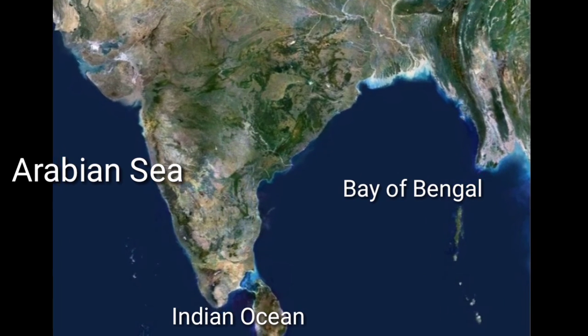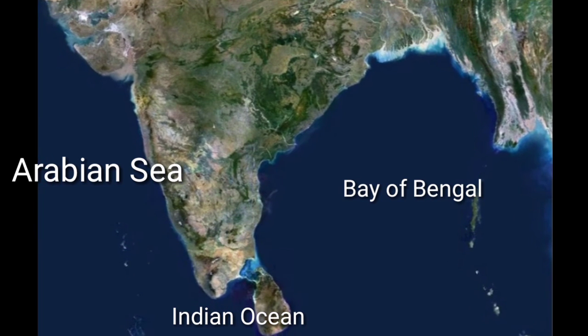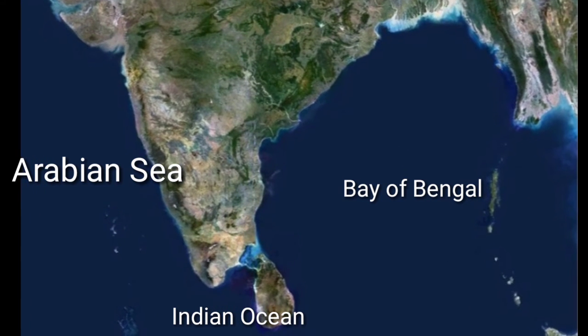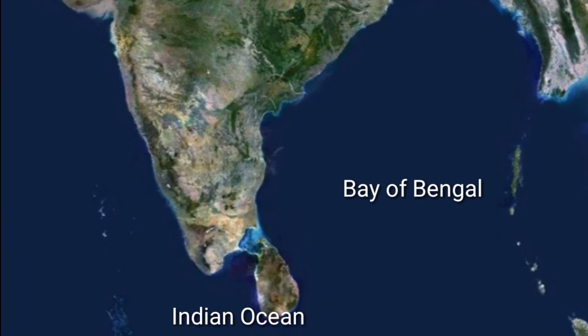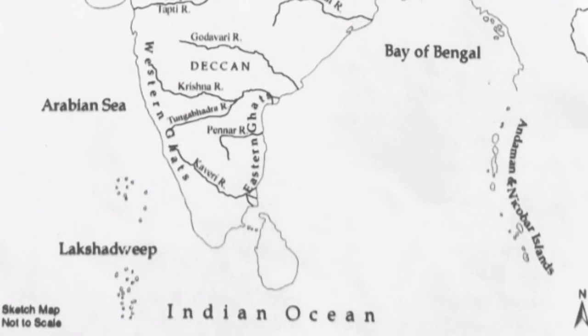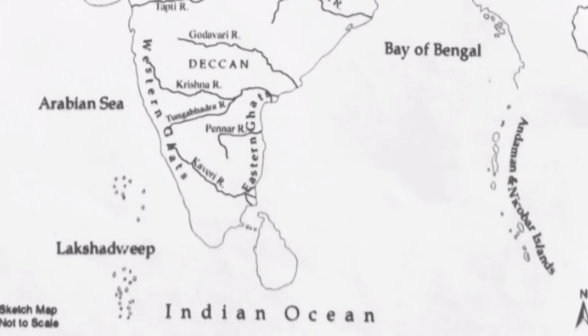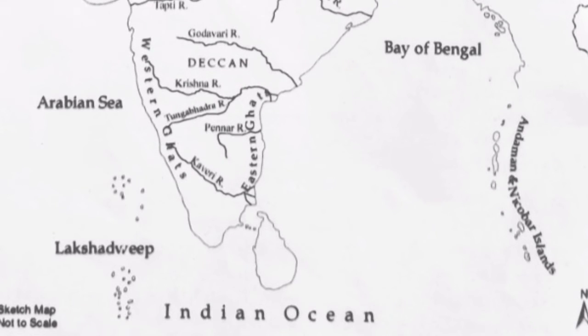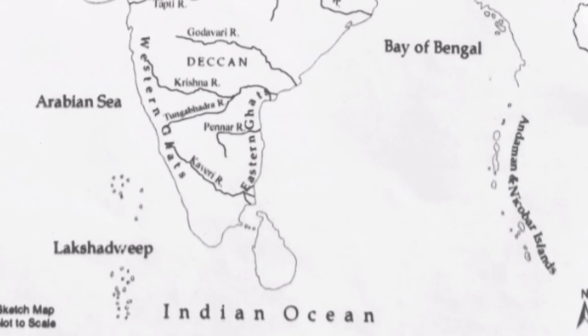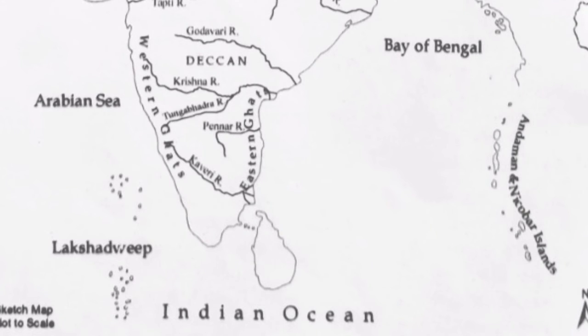Do you know what is a peninsula? The landmass which is surrounded by water from three sides is known as a peninsula. Here you can see on one side there is the Arabian Sea. In the south, here you can see the Indian Ocean. And here in the eastern part, southeastern part of our country, you can see the Bay of Bengal. So this is the landmass which is surrounded by water from three sides. It is a peninsula. Right, children?